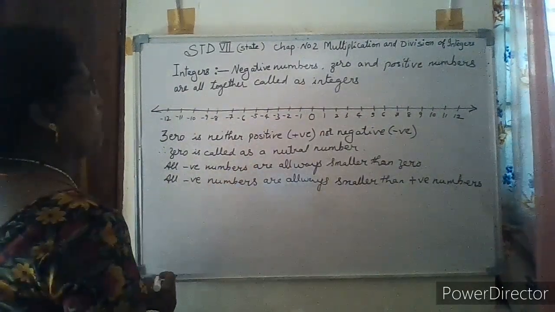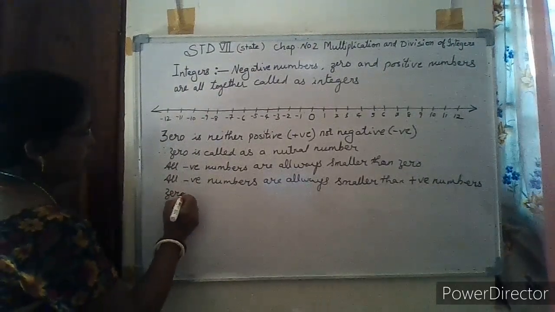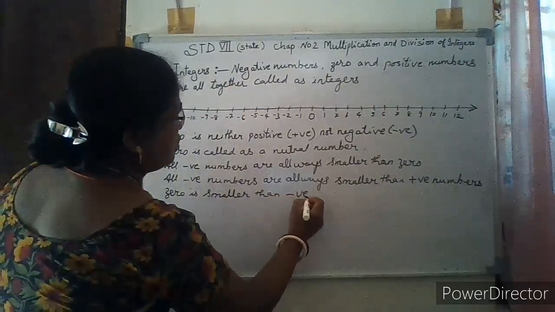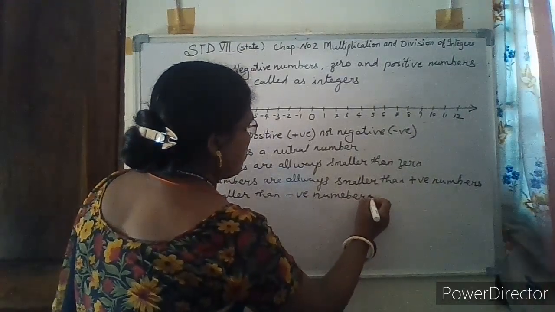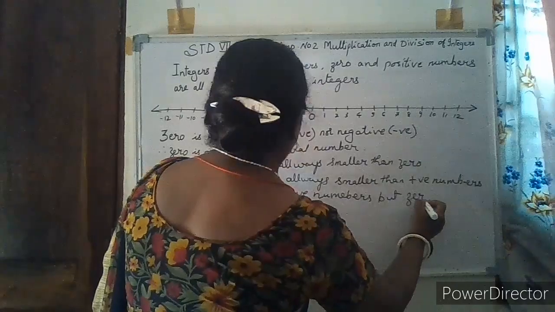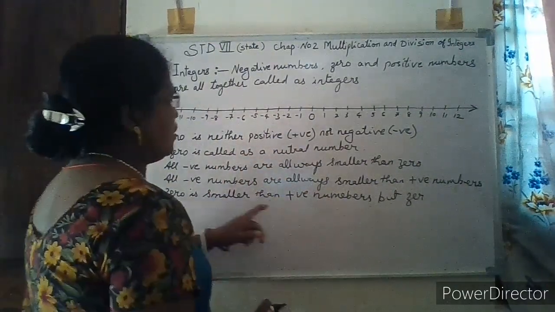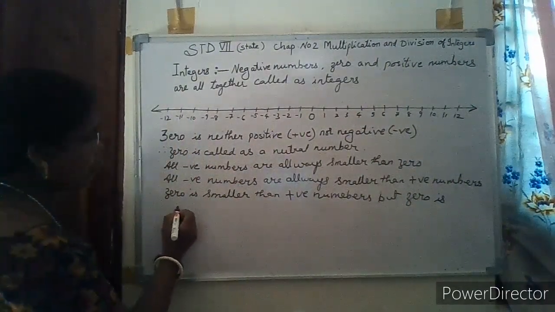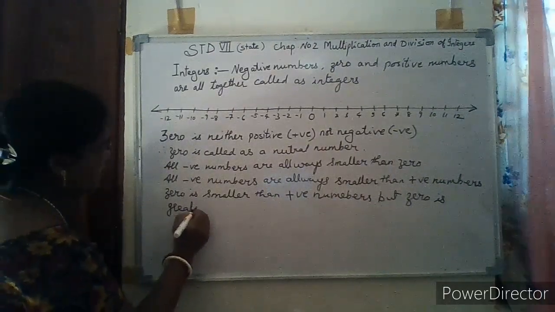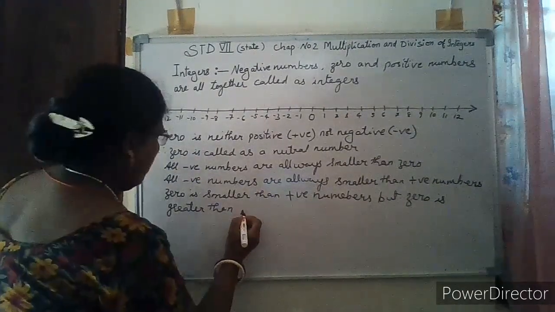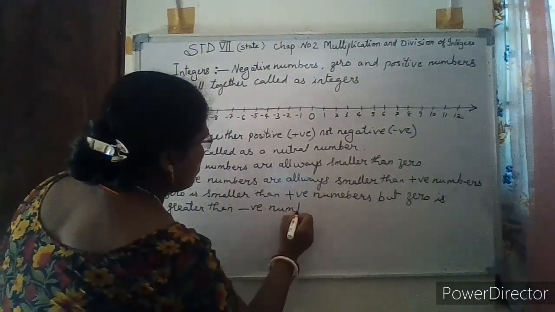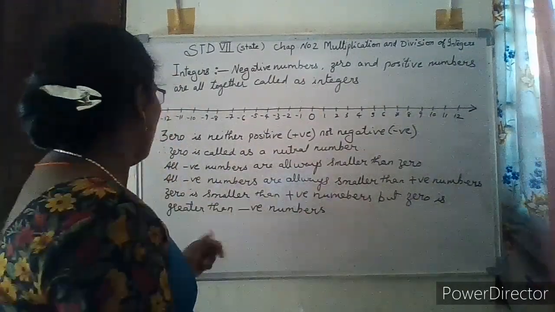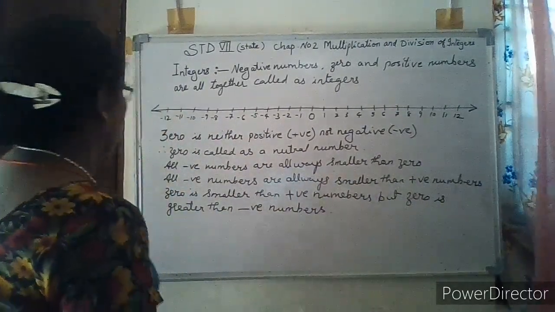Then if we compare 0, 0 is smaller than positive numbers, but 0 is greater than negative numbers. 0 is smaller than positive numbers, but 0 is greater than the negative numbers.